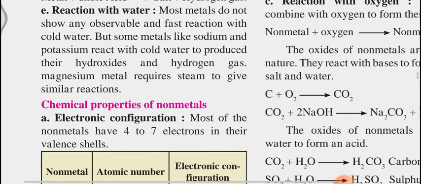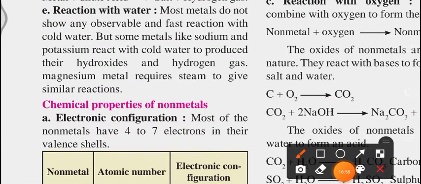Okay, now the next chemical reaction is the reaction with water. Most metals do not show any observable and fast reaction with cold water, but some metals like sodium and potassium react with cold water to produce their hydroxides and hydrogen gas. Magnesium metal requires steam to give similar reactions.